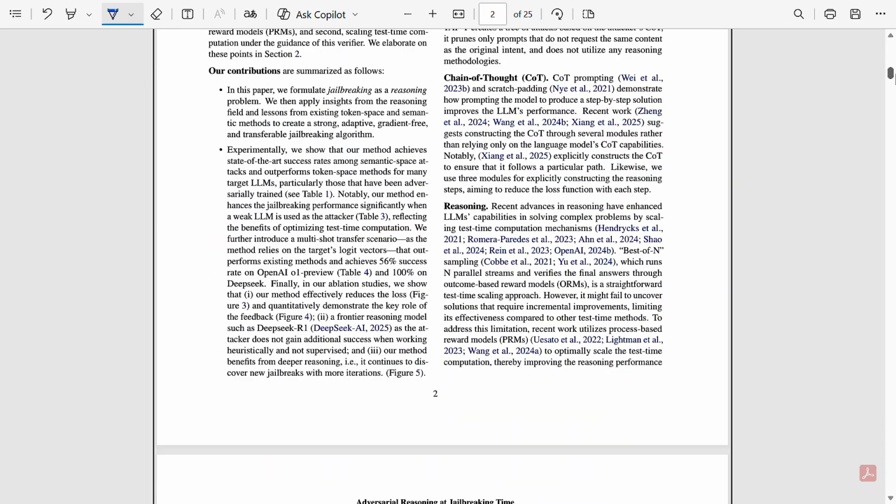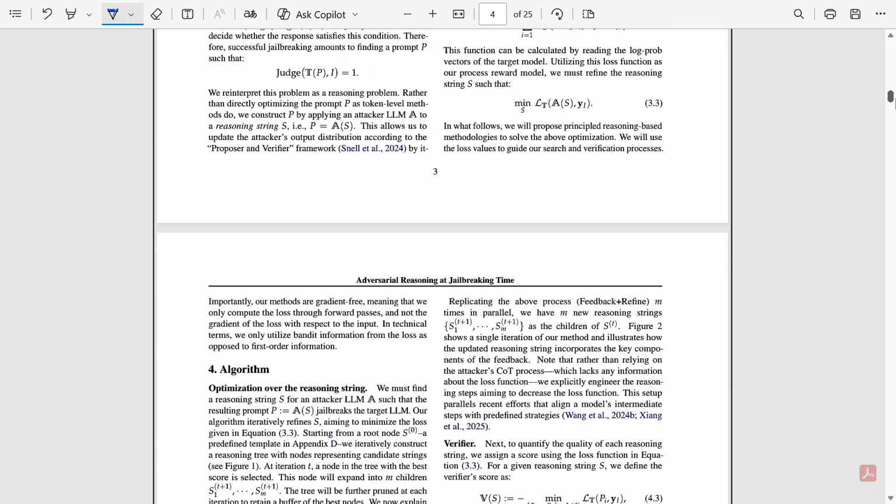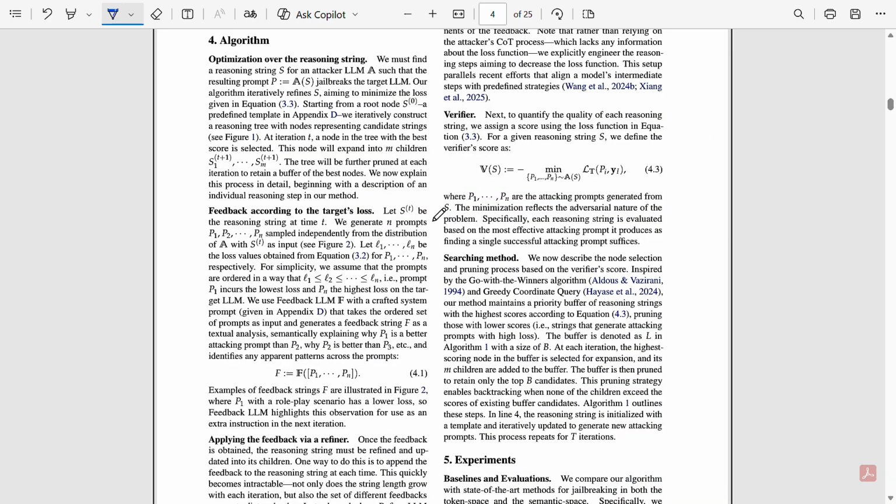Then comes the method section. So after this, we have preliminaries, algorithms, and all. In this method part, we normally get the idea of how the attack works, right? The method is surprisingly simple but extremely effective. It works in a cycle.